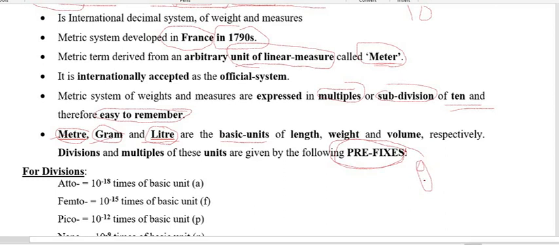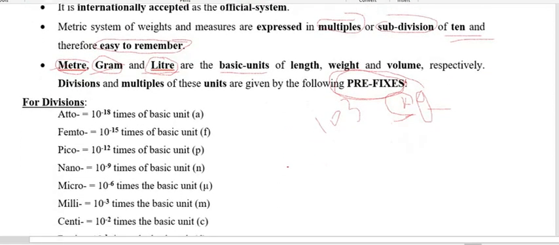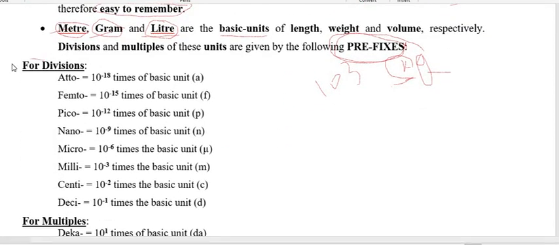When in the gram you put K, this K is the prefix. K stands for kilo. So kilo is a prefix. So kilogram. So gram is for the weight. So kilo stands for 10 to the power 3, or thousand. So here we are going to discuss some of the division of 10 or multiplication of 10, and we are going to discuss one by one. So first we are going to discuss the division of the 10.